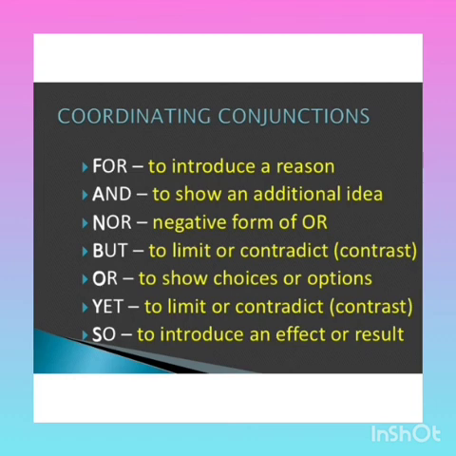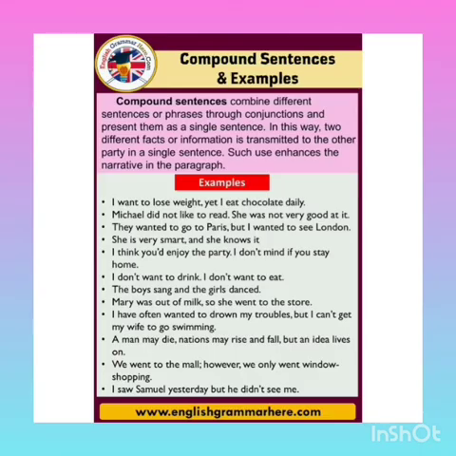So what are the coordinating conjunctions? FANBOYS. For, and, nor, but, or, yet, so. So these are the coordinating conjunctions. Once again I will repeat. What is a compound sentence? A compound sentence is a sentence which consists of two main clauses or independent clauses joined by a connective word, that is a coordinating conjunction. Now let us see a few examples.